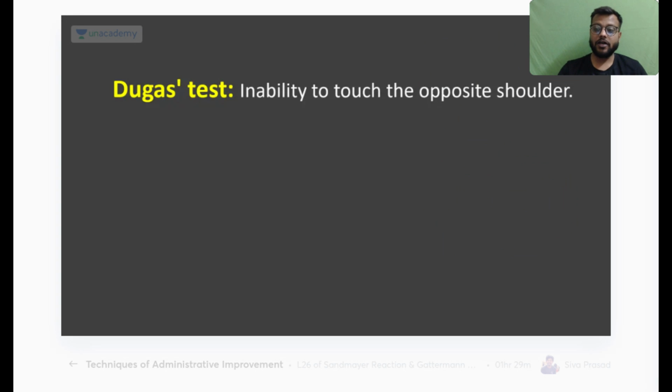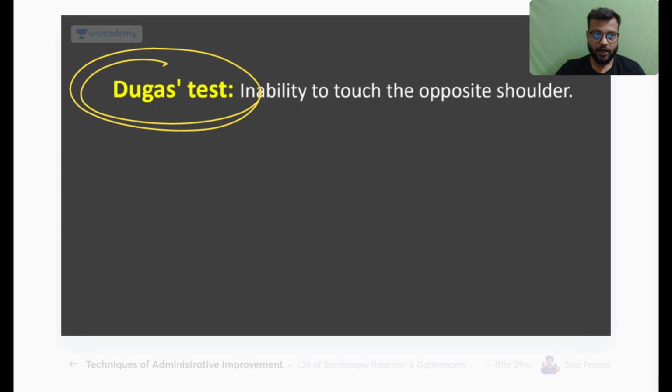Okay, so this is called the Dugas test. Normally, with the fingers of this limb I would be very easily able to touch the tip of the shoulder of the opposite limb like this. But if there is any dislocation of this shoulder joint, I will not be able to touch my fingers to the opposite shoulder tip. Okay, this is called the Dugas test for shoulder dislocation, and that too for the anterior dislocation.